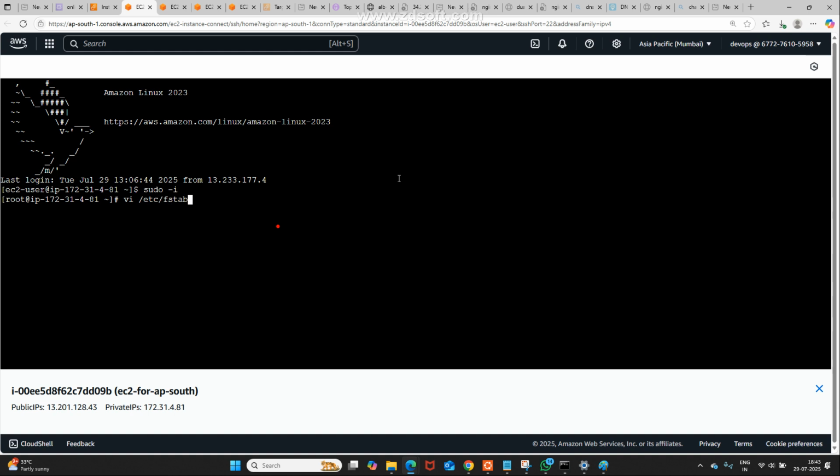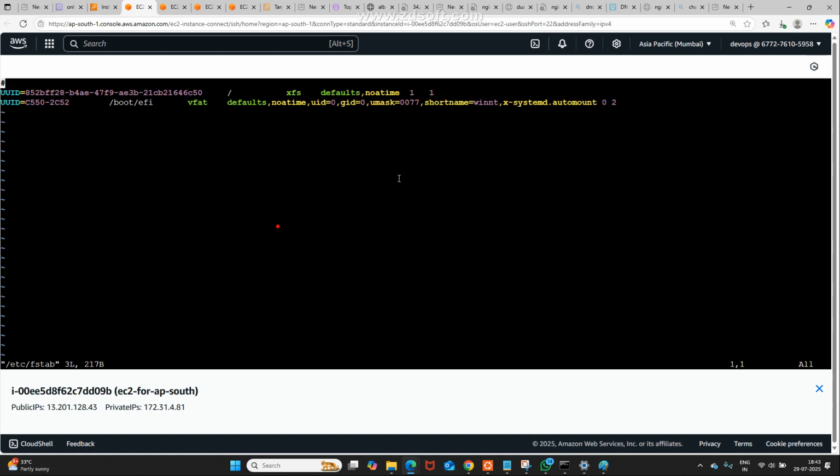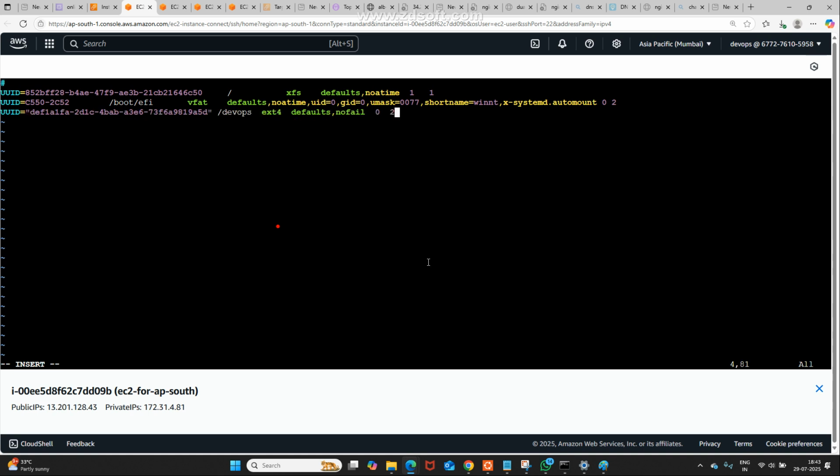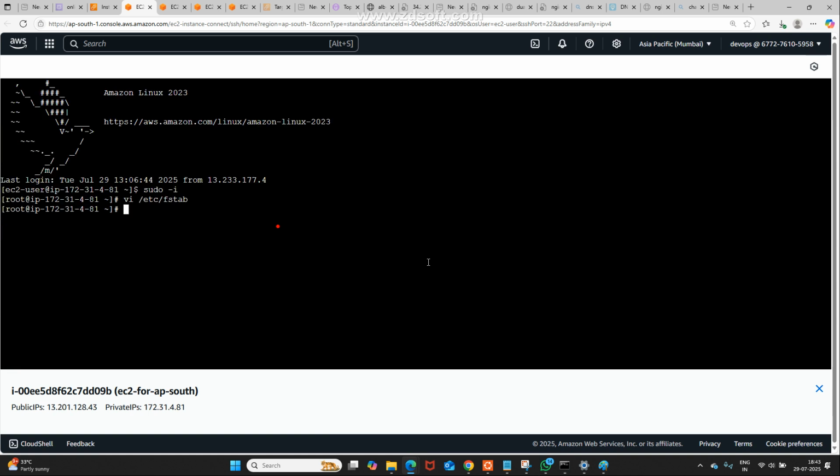vi /etc/fstab, the file system table. Is there such an entry? No. What may I do? Insert, enter, enter, and there I am going to paste it. Is it okay for you? Now escape, shift :x. From here we need to try for mount. What was the command for mount? Mount.